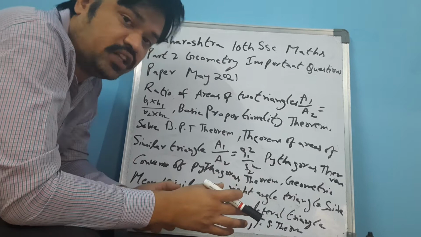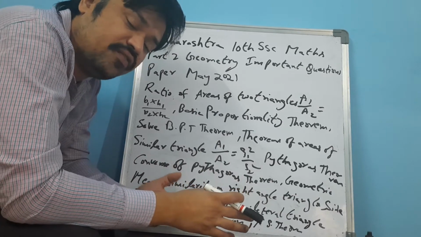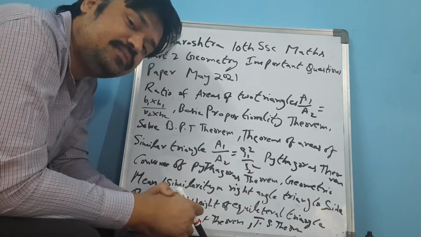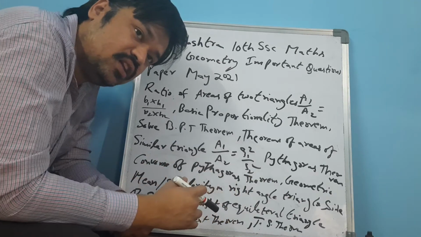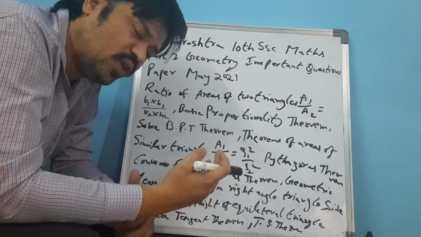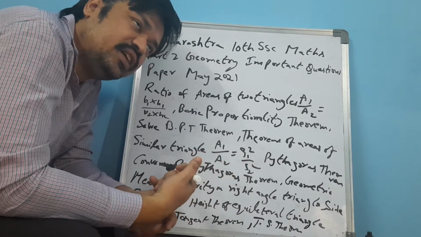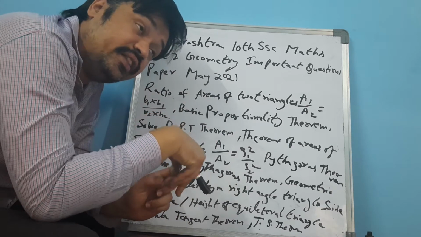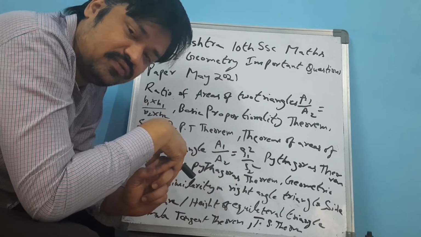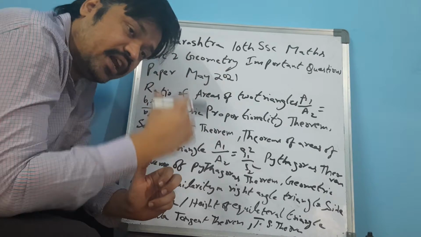Formula, tangent theorem, very important. What is geometric mean? What is the similarity in right angle? What is a right angle triangle? A triangle is there. In that, what is a right angle triangle?